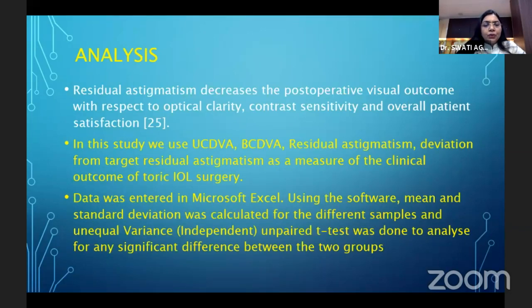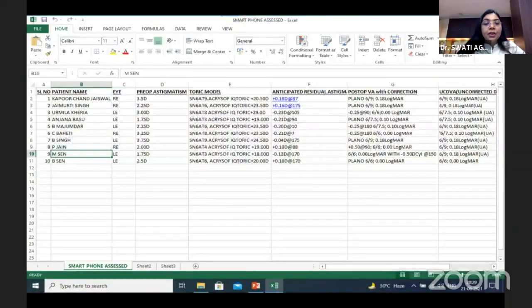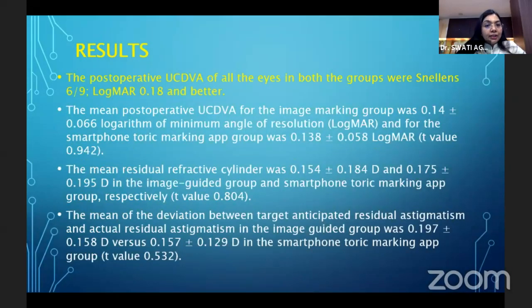In this study, we've used the uncorrected distance visual acuity, best corrected distance visual acuity, residual astigmatism, and deviation from the target residual astigmatism as a measure of the clinical outcome of toric IOL surgery. The data were entered in Microsoft Excel, and using the software, mean and standard deviation were calculated for the different samples, and an unequal variance, independent unpaired t-test was done to analyze for any significant difference between the two groups. Post-operative uncorrected distance visual acuity in both the groups was 6/9 or logMAR 0.18 and better.